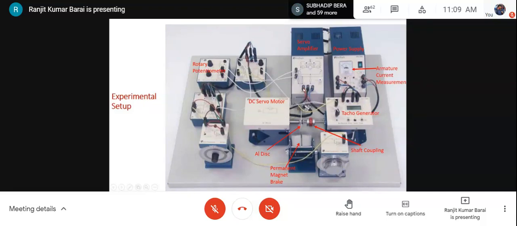And below you can see red, black, and blue, these three types of connectors or wires. Red stands for plus 15 volt, black stands for 0 volt or ground, and blue stands for minus 15 volt. We will use all these three power supplies during the experimental work.